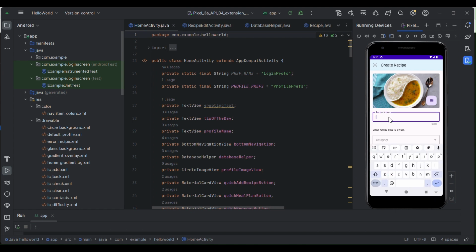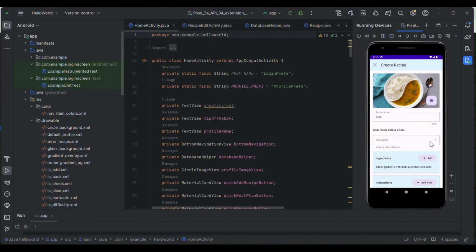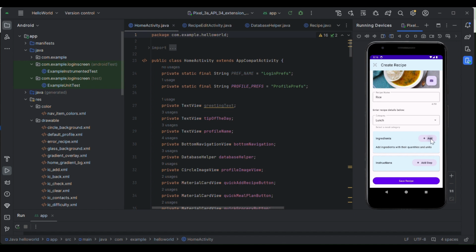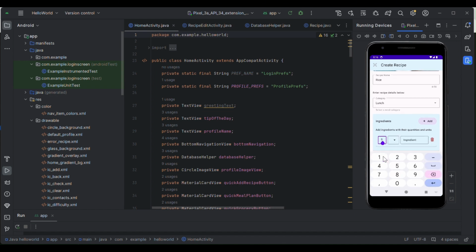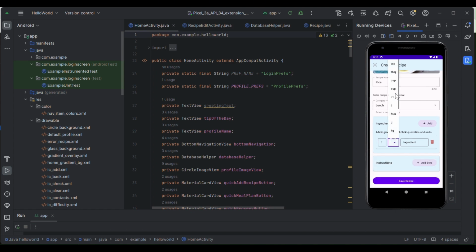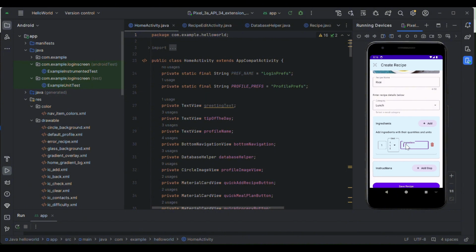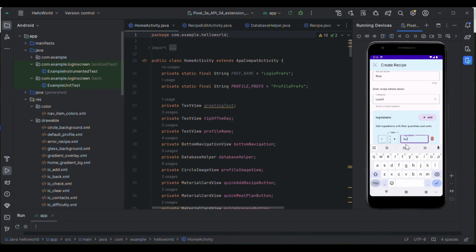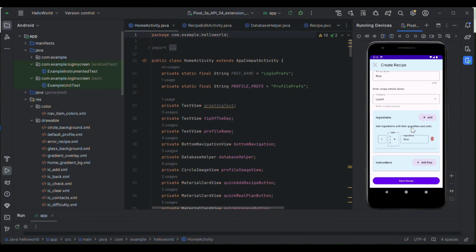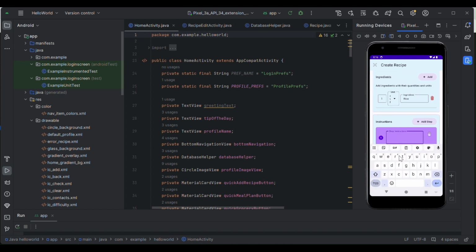Recipe name: rice. Lunch category. One cup. Rice. Instruction: add 1 cup rice and 2 cups water in a rice cooker.